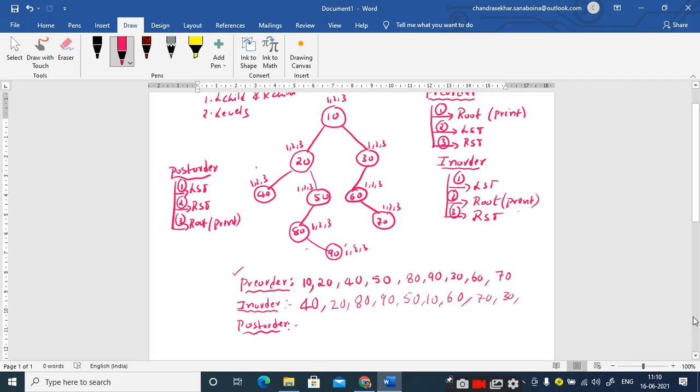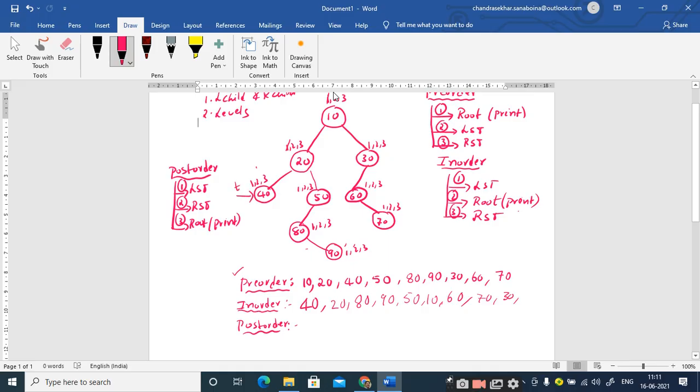As I told you, every traversal should always start with the root node. So I take a pointer T pointing to root node 10 and I start the processing. The first step is traversing to the left subtree, so I strike it off and make the pointer T point to the root node of the left subtree. So T is pointing to 20. As the first step, I have to traverse to the left subtree, so I strike it off and then move the T pointer to point to 40.